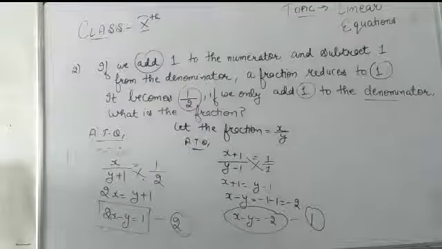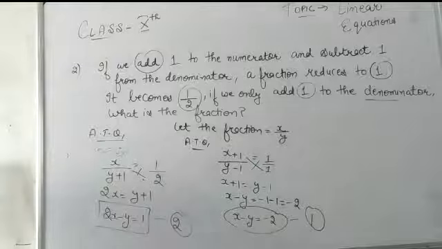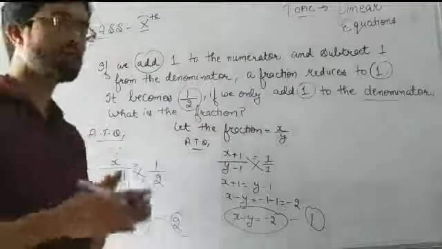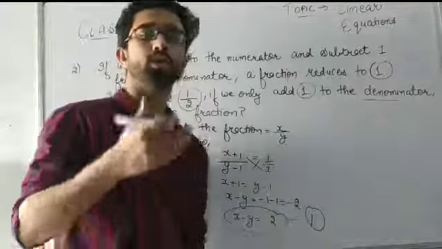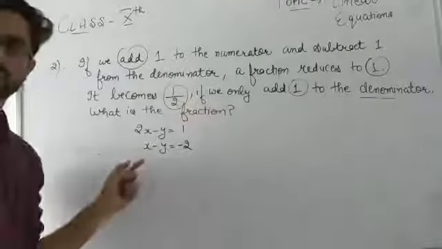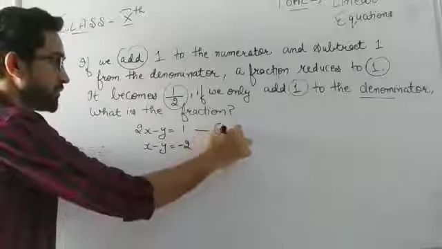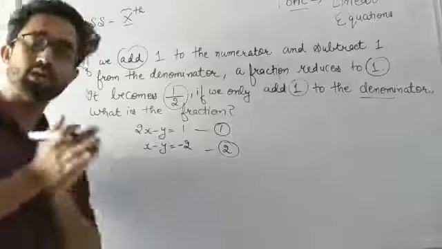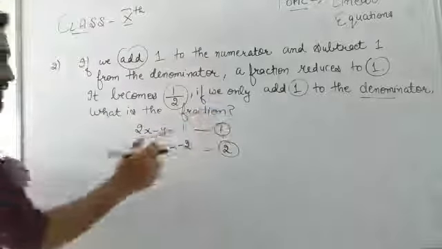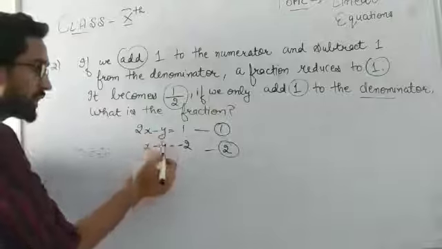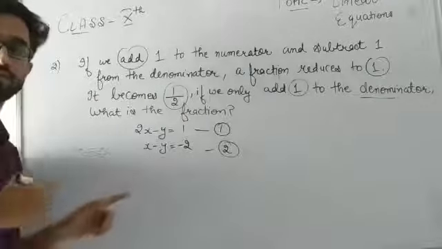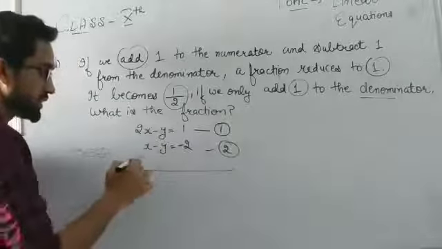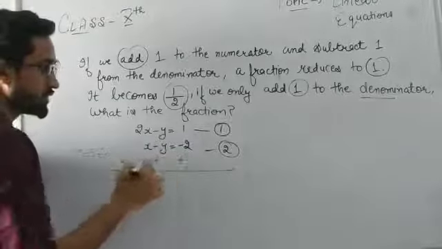Okay. So next step, all of you know what we have to do. We have to solve these two equations to get our values of x and y that we can fill here to get our fraction. So these are our two equations. Let it be the first, let it be the second. We have to solve them as we have done in the previous. We will use the elimination method here. You can see here both y have the same coefficient. So no need to multiply with anything. Let's just subtract the two equations by changing the sign.